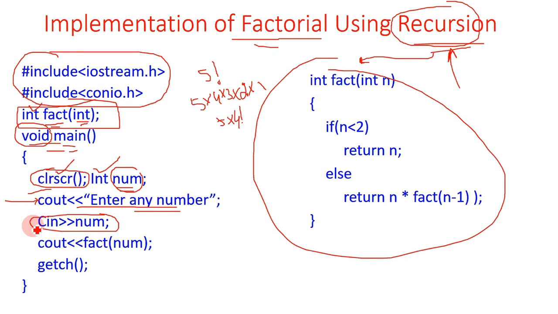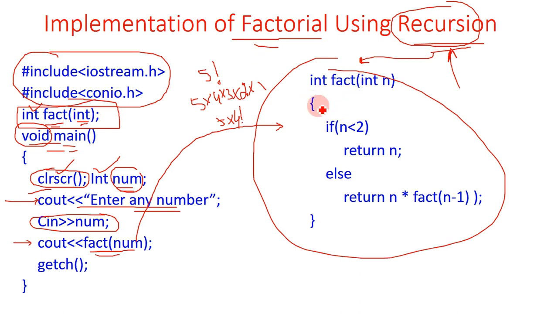When the number is entered, the second cout statement calls the fact function. This main function is called the calling function, and the fact function is the called function. So the control will go to this fact.